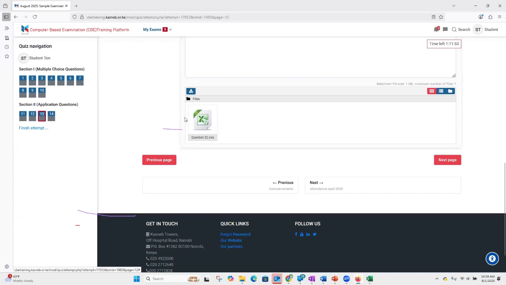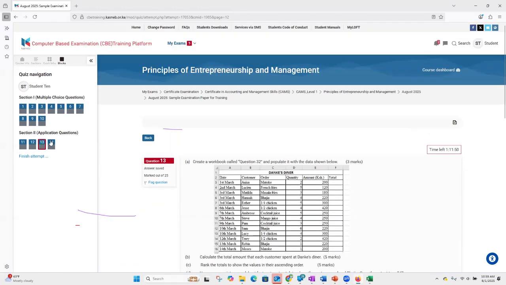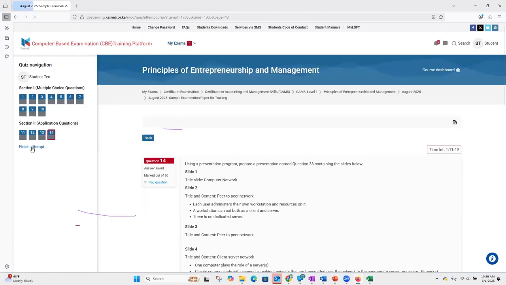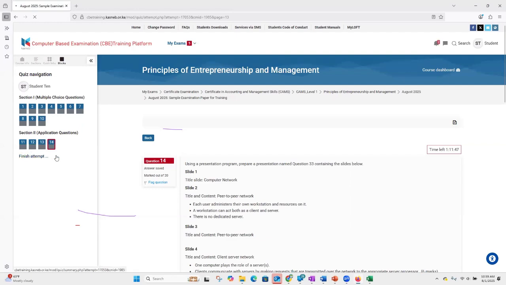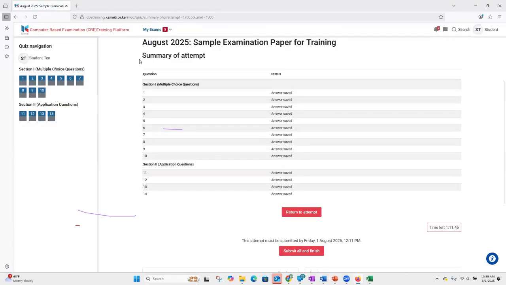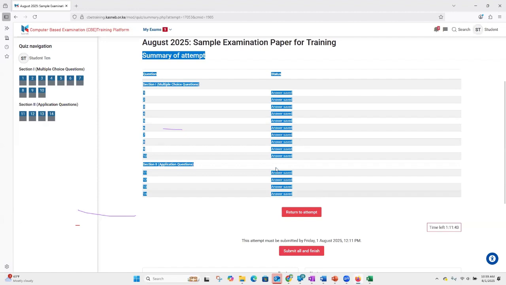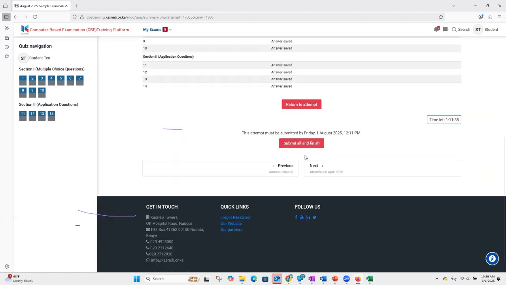And that way it ensures that the copy on my desktop is the same copy on this space. Okay. Now with that, I'm done, and I'll go ahead and click on the last button, which is finish attempt. I'll go to the summary of attempts. This is the much that I've been able to do. Then now I'll click on, well, I have two options: to return to the attempt if there is anything that I feel I've not done. Else, I can click on submit all and finish. And that's the next thing that I'm just about to do, submit all and finish.